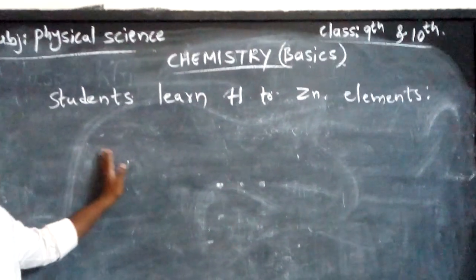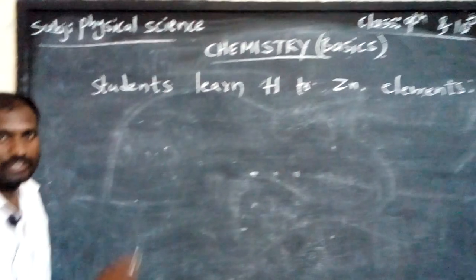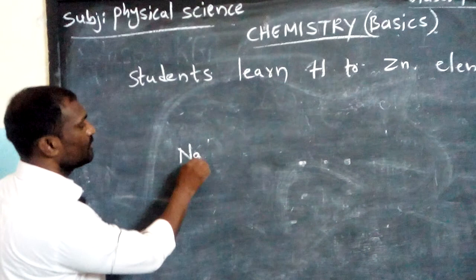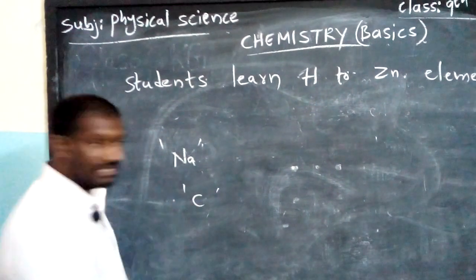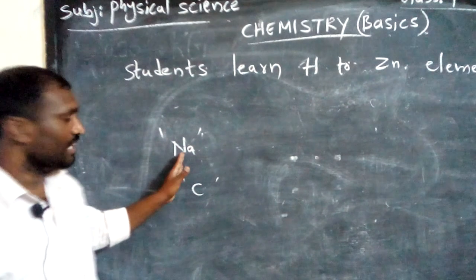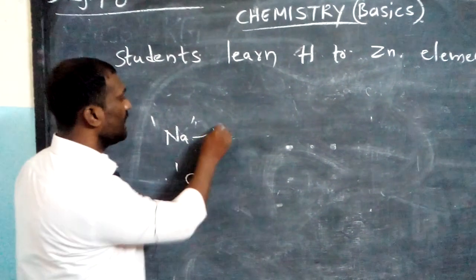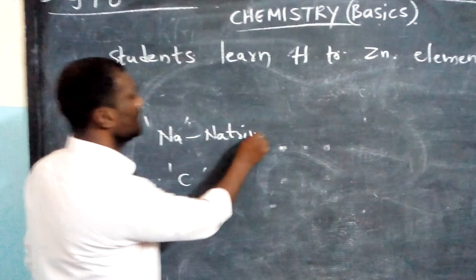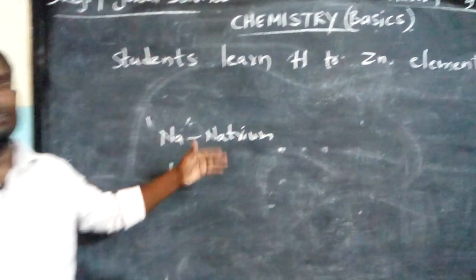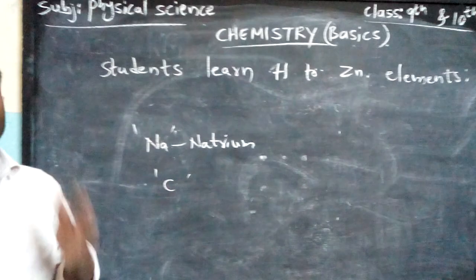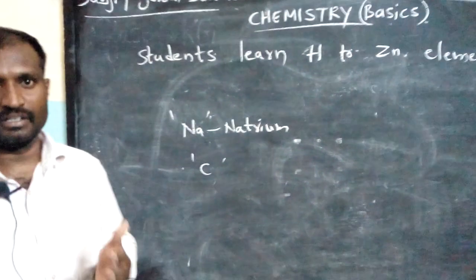Okay students, among the 30 elements there are some whose names are different. For example, sodium: its symbol is Na, and carbon's symbol is C. Why is sodium Na? Because sodium is natrium, a name taken from the Latin language. So from the 30 elements, some element names are taken from Latin. That's why their symbols are different.